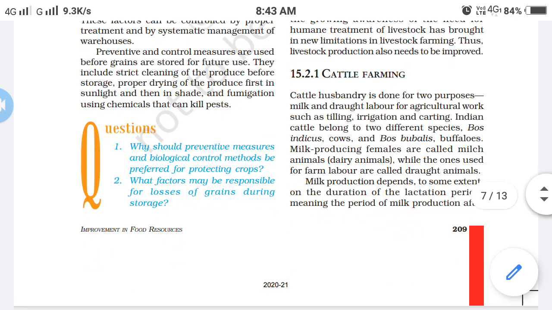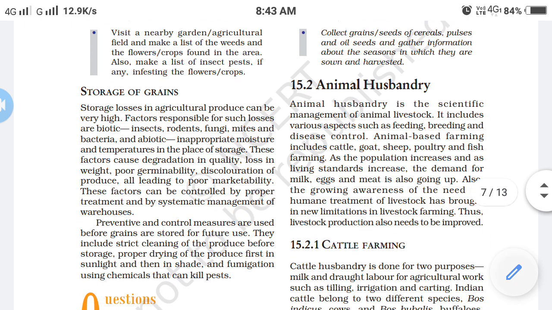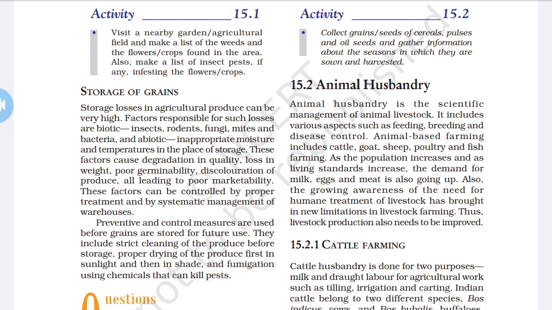Now the next one is animal husbandry. Animal husbandry includes various aspects such as feeding, breeding, and control of disease in animals, that is cow, buffalo, goat, sheep.